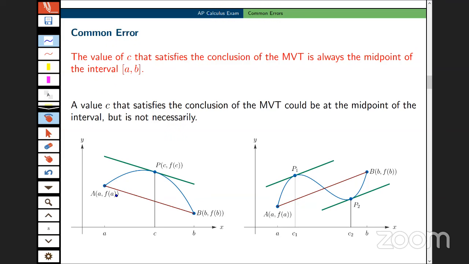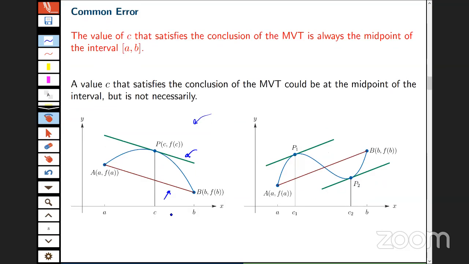Okay, this value of C is just a value, so that the derivative at that value is the same as the slope of the secant line. Now, the way that I've drawn this picture on the left-hand side here, it sort of looks like it's in the middle, but of course it doesn't have to be. The slope of this tangent line right here is the same as the slope of that secant line. And on the right-hand side, I've drawn an example of, it might be that there are 2 such values of C in that interval A to B.